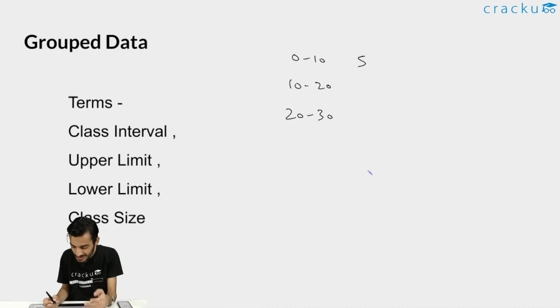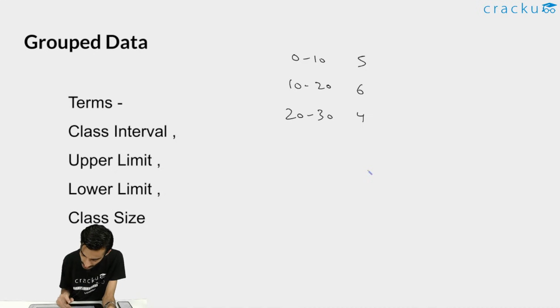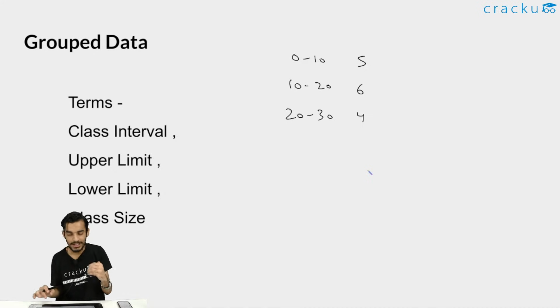Let's say from 0 to 10 there are 5 values, 10 to 20 let's say there are 6 values, and 20 to 30 let's say there are 4 values, just randomly taking some values. So these are the group data. So from 0 to 10 there are 5 values.